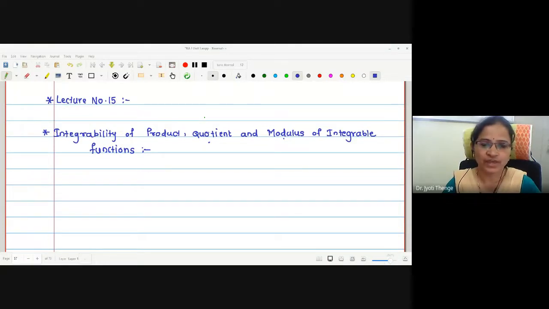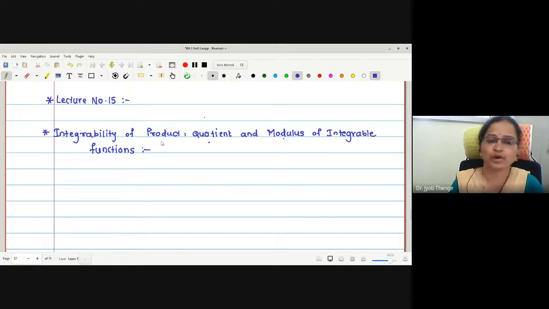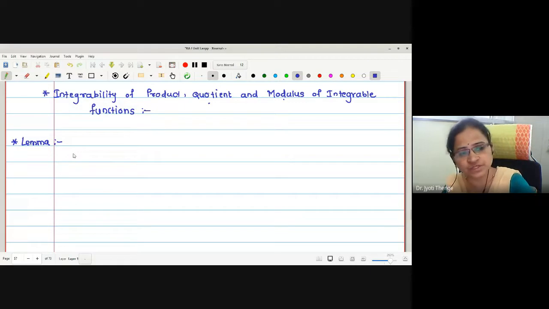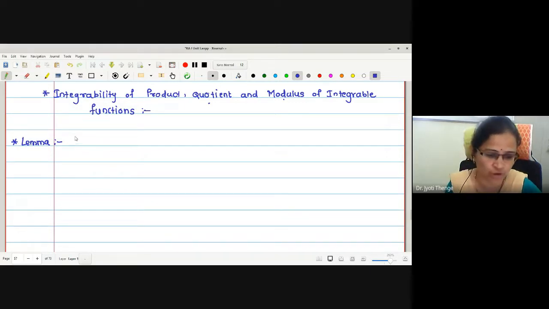Okay. Now we are going to prove these theorems as main theorems. Product of two integrable functions is integrable. Quotient of two integrable functions is integrable. Modulus of an integrable function is also integrable. But before going to the main theorems, we need one more statement in order to prove the theorems, which is called the lemma. Lemma is the statement used for proving the main theorem. Therefore, first we will prove the lemma and then we will go for main theorems.